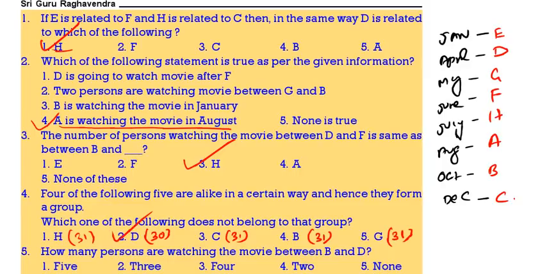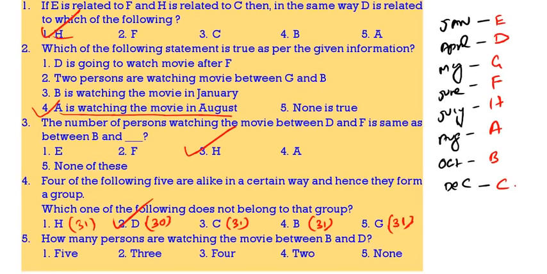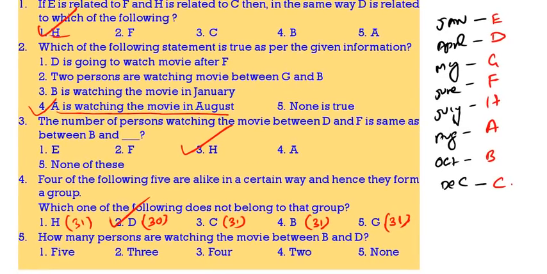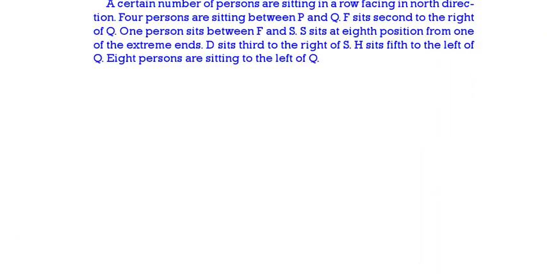How many persons are there between B and D? Between B and D, how many persons are there? 4 persons are there. 3 is the correct answer. Then see the next one.